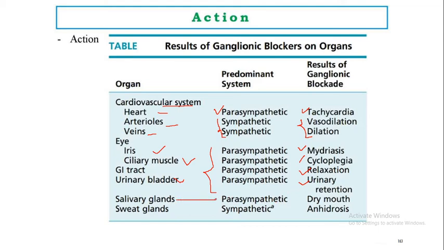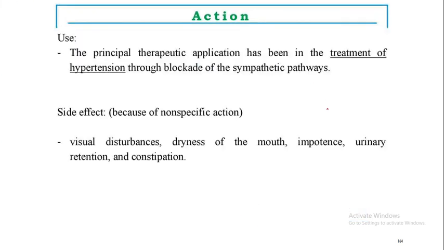In the salivary gland, it blocks the parasympathetic, and that may produce dry mouth. In the sweat gland, it blocks the sympathetic effect and produces anhidrosis. The main therapeutic application of ganglionic blockers is in the treatment of hypertension through blockage of the sympathetic pathway. Side effects are visual disturbance, dryness of the mouth, impotence, urinary retention and constipation. So these all are the side effects of